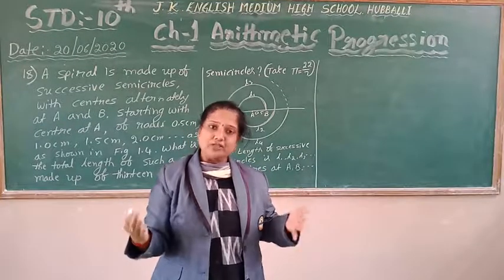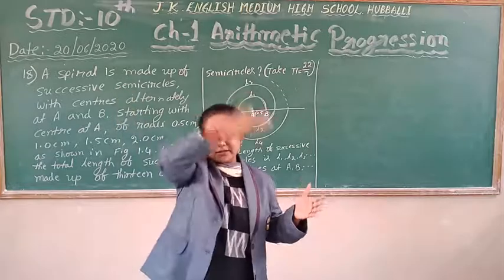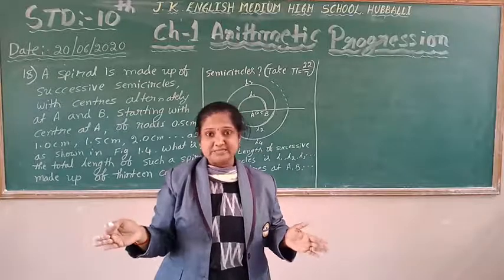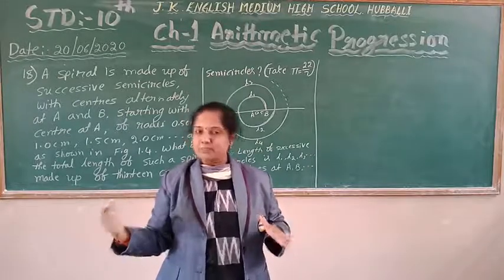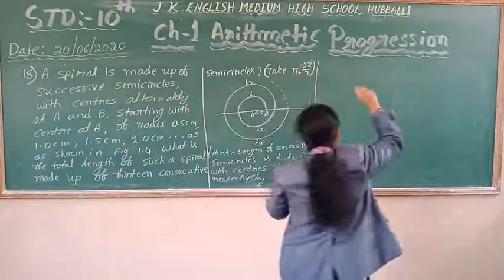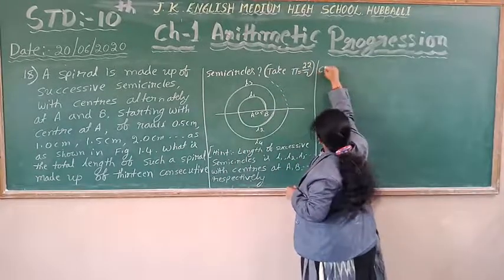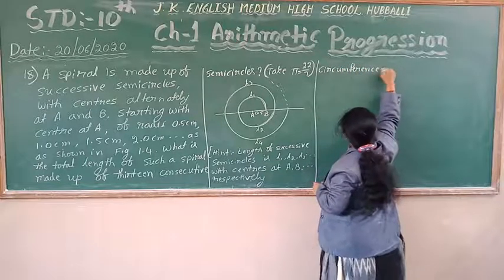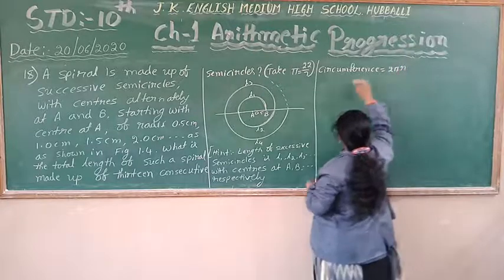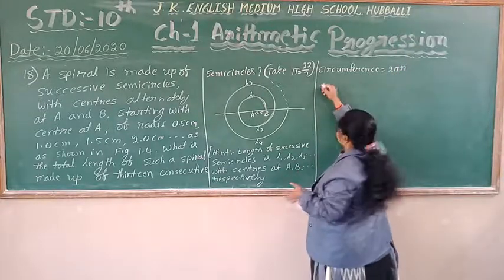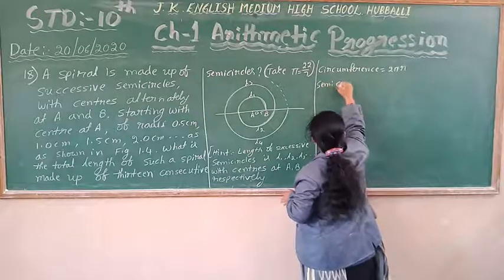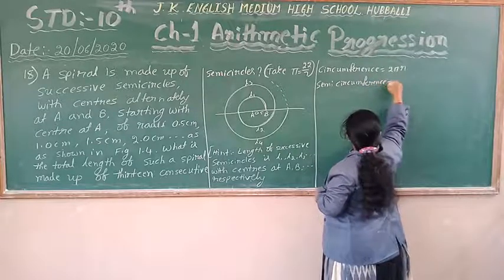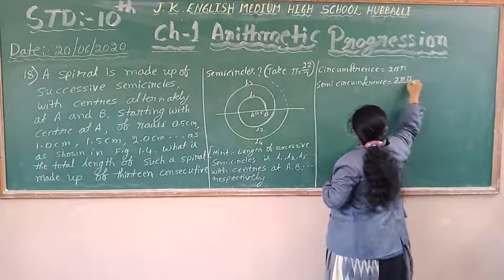So I should first know the formula to find the circumference of a circle. The circumference of a circle is 2 pi r. Half of that becomes the semicircle. The semi-circumference is 2 pi r divided by 2.